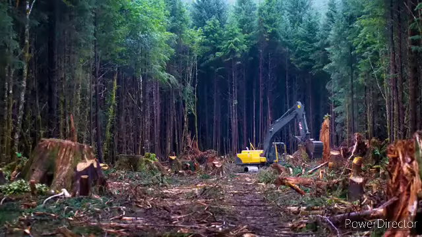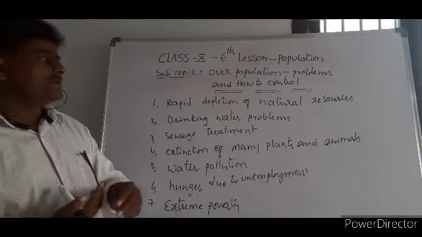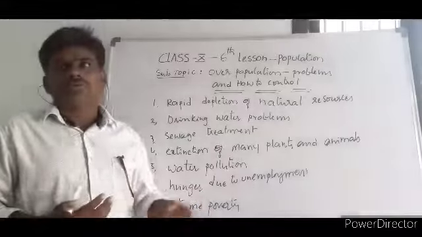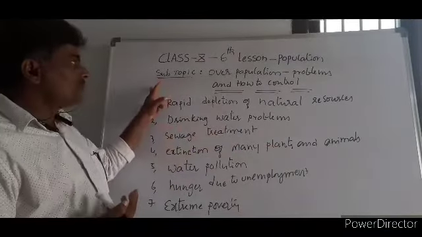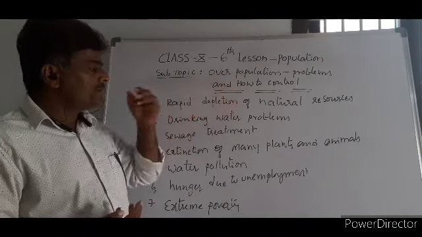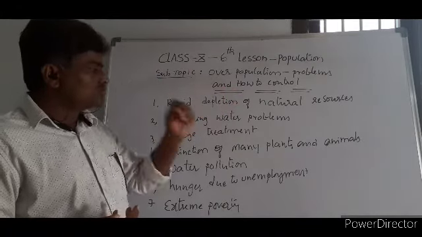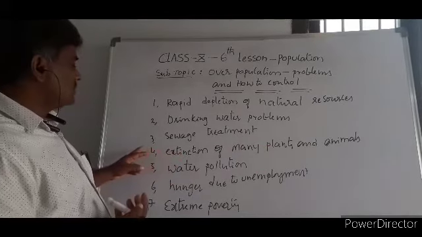Most of the forest area has disappeared. A large number of species and their categories are totally disturbed. This is because of more population and more demand. When more demand is there, automatically people use almost all the things. So this is the biggest threat at present.